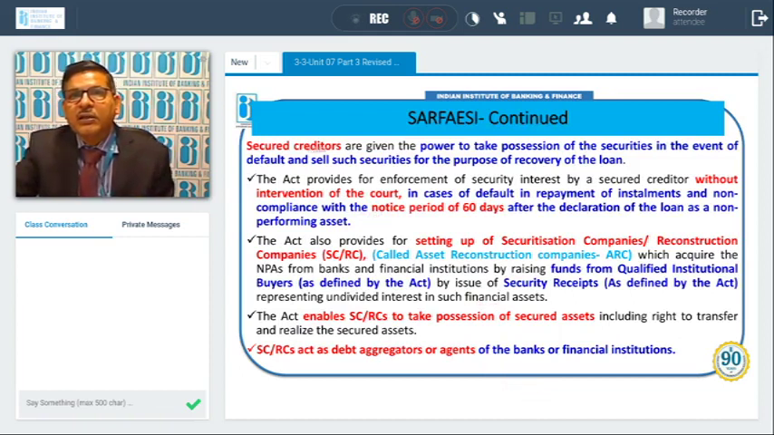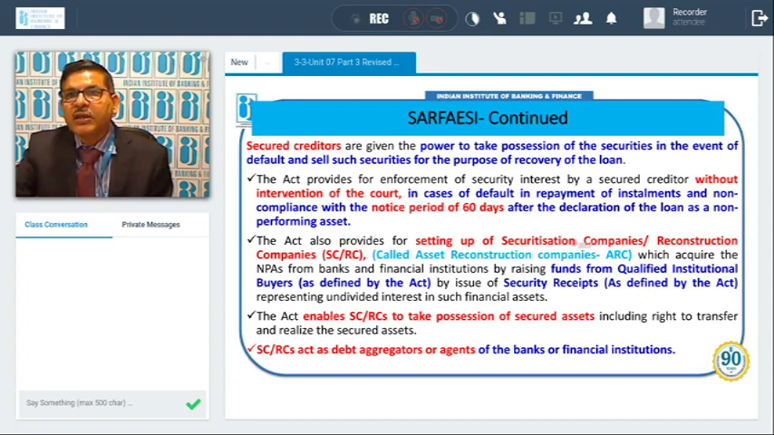Now, under this act, secured creditors are given the power to take possession of the securities in the event of default and sell such security for the purpose of recovery of the loan. So power was given to the secured creditor to take possession of the security available and to dispose of the same. However, there is a set procedure. You cannot just take possession and sell. The Act provides for enforcement of security interest by a secured creditor without intervention of the court in case of default in repayment of installment or non-compliance with the notice period of 60 days after the declaration of the loan as NPA. The loan is declared NPA, then notice is given, and if within 60 days no recovery comes, then powers are available for taking possession.